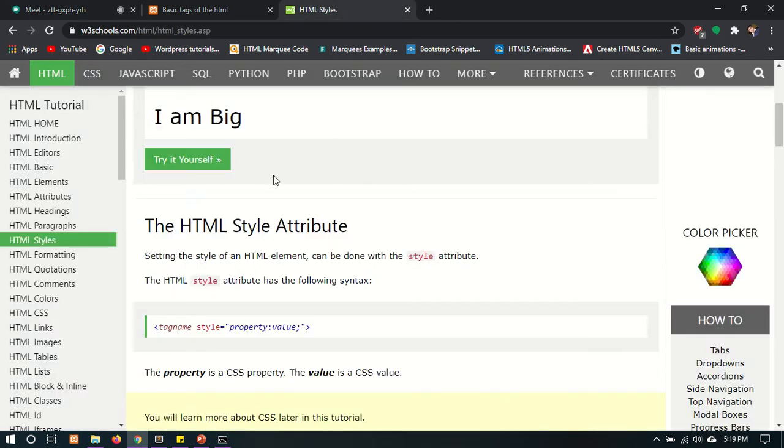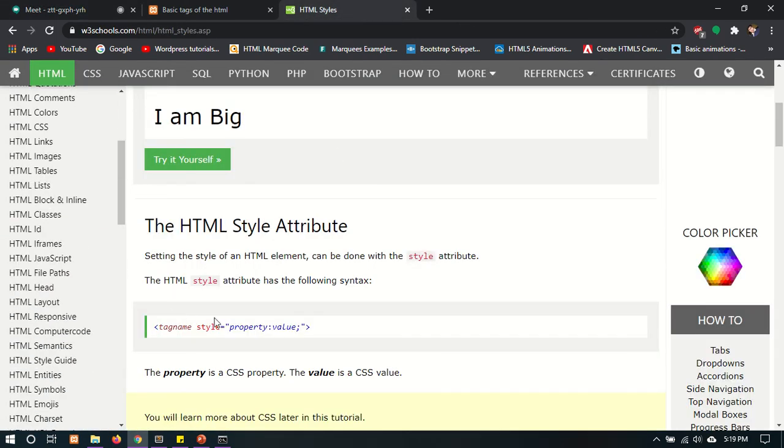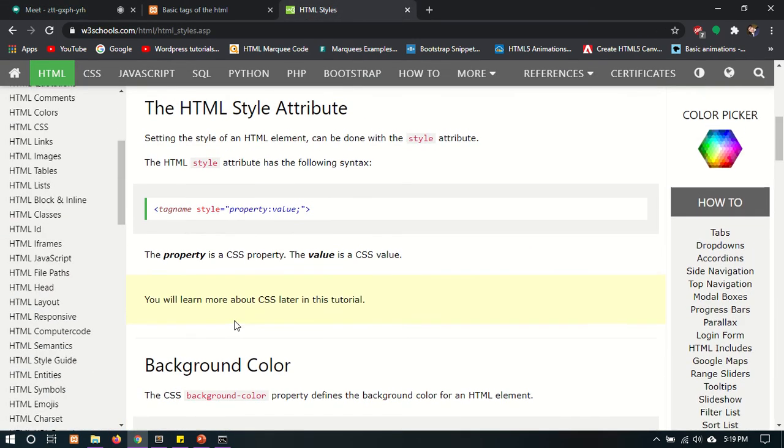The next tag is the style tag. The style tag is mainly used for putting CSS or giving styles to our font, like font color and font size.